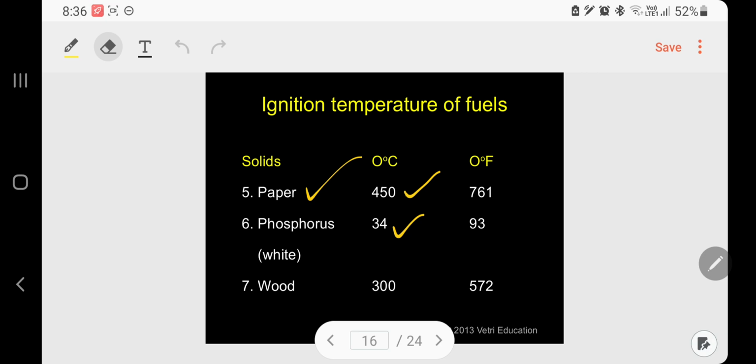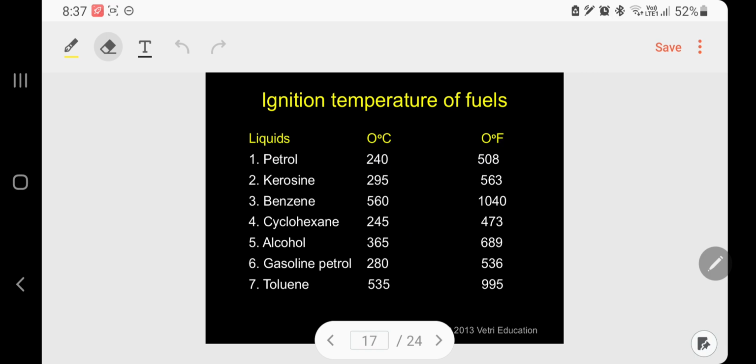That's why at night itself, the oxygen reacts with white phosphorus, it catches fire, and we see it as a fire there. It is only 34 degrees centigrade. Wood 300 degrees centigrade. Coming to liquid fuels, kindly follow.